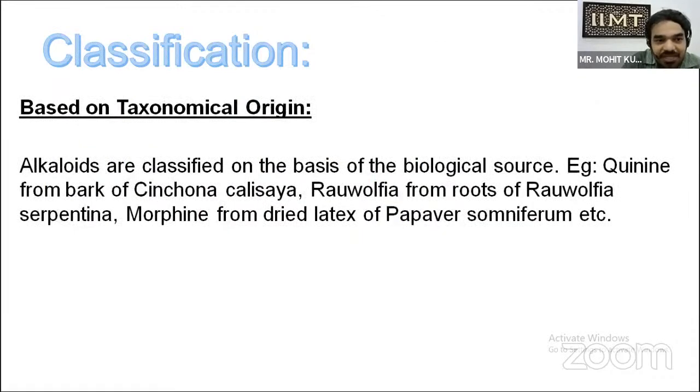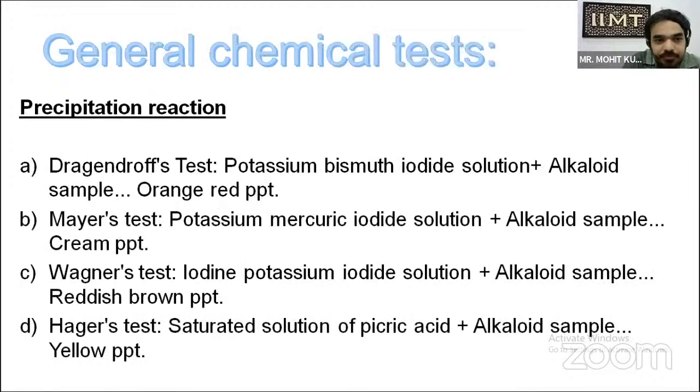Now the last category is based on taxonomical origin, where it is found. Alkaloids are classified on the basis of biological source, like quinine from bark of Cinchona calisaya, Rauwolfia from roots of Rauwolfia serpentina, and morphine from dried latex of Papaver somniferum.